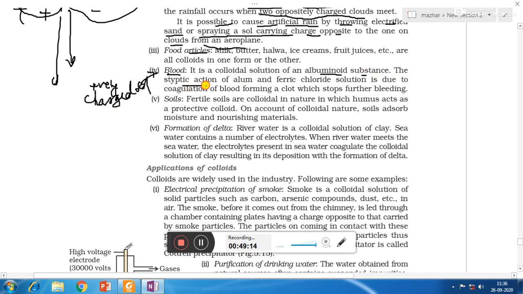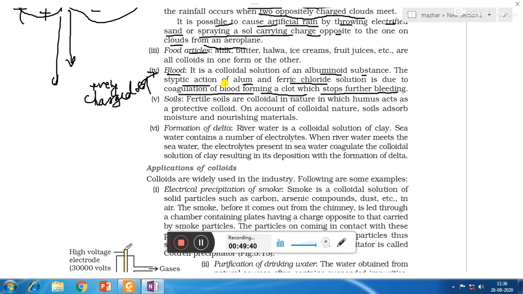The styptic action of alum and ferric chloride solution is due to coagulation of blood forming a clot which stops further bleeding. So here we will see that suppose when we are doing shaving, and if while shaving, if blade of the razor cuts the skin, then in that case bleeding will take place.